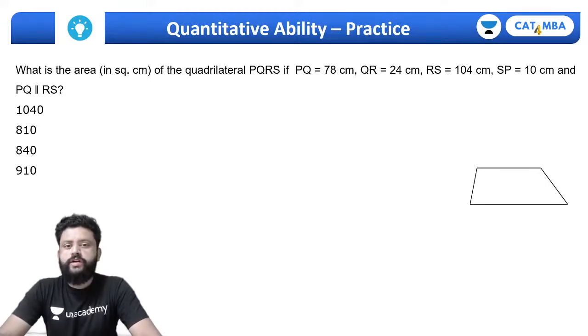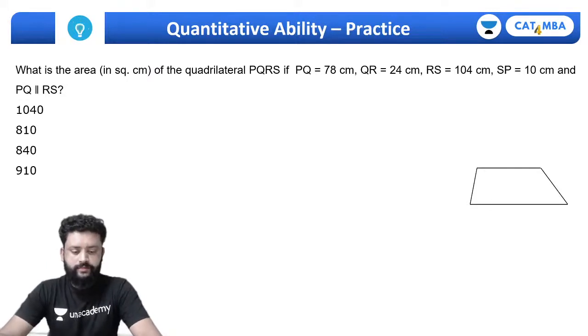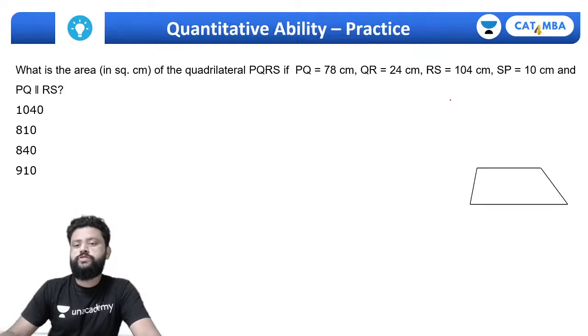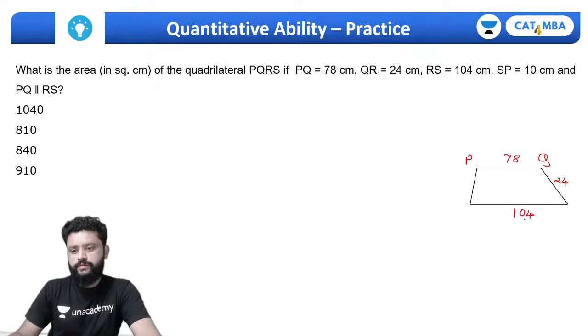What is the area of the quadrilateral PQRS if PQ is 78, QR is 24, and RS is 104, and SP is 10.